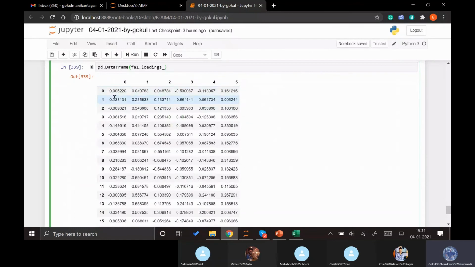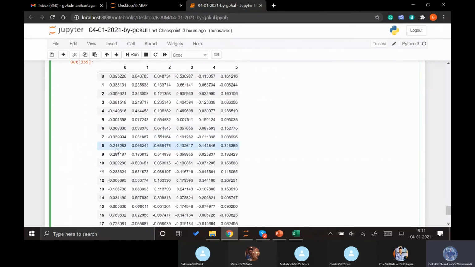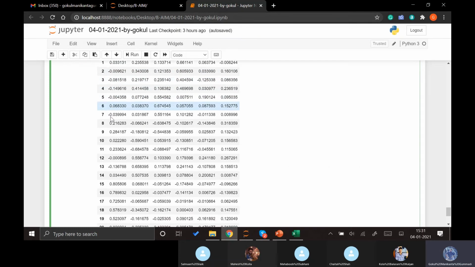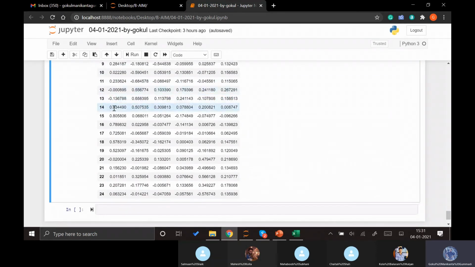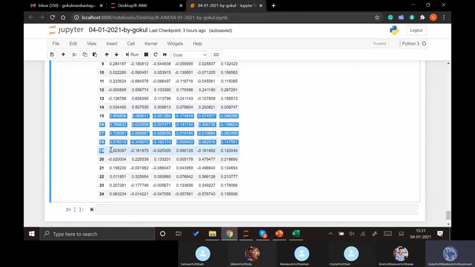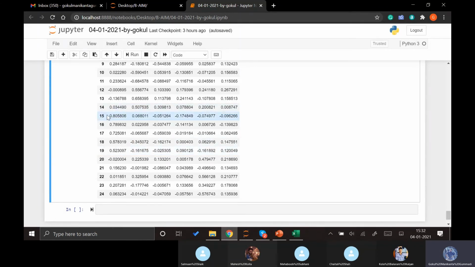But here, if we can see, it needs to be nearly 1, or we can say more than 0.5, sorry. It needs to be more than 0.5, either minus or plus, that doesn't change. It needs to be nearly 1. So if we see the first column, all these values are less than 0.5, until here it is around 0.8, 0.7, 0.7, 0.5, 0.5. These 15 to 19 will be under the first column, or nothing but the first factor.